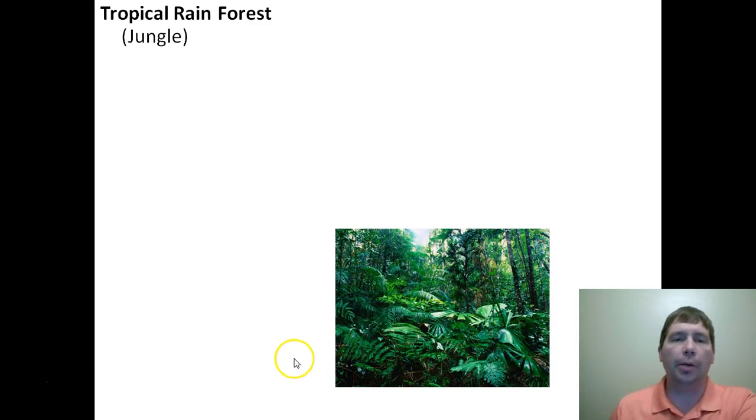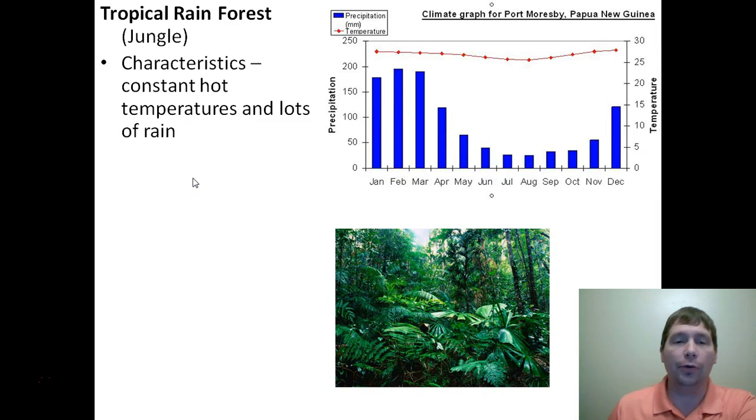So the first one we're going to talk about is the tropical rainforest, commonly also known as the jungle. What are the characteristics of the tropical rainforest? Well, first off, constant hot temperatures. This red line here represents the temperature in a tropical rainforest. You can see it never drops. The temperature is always right up around 90 degrees. Cool day in a tropical rainforest, it's only 85.